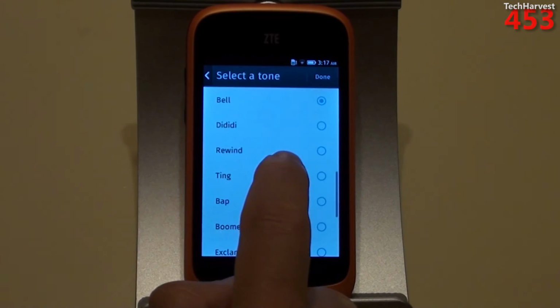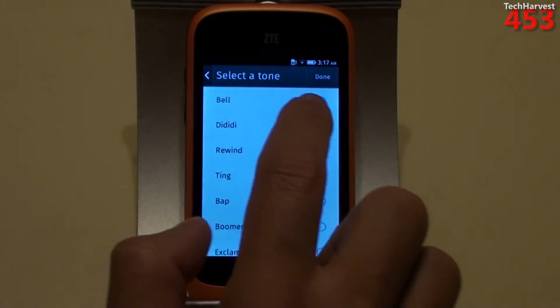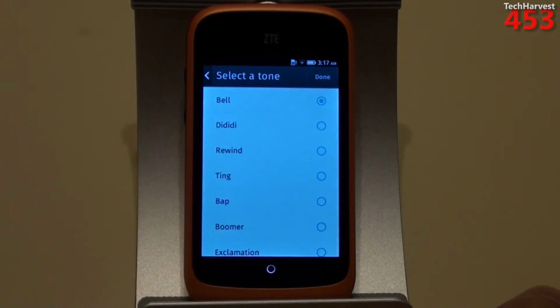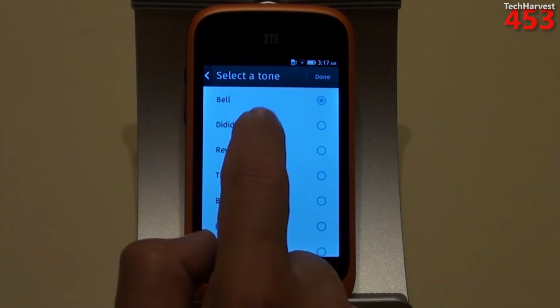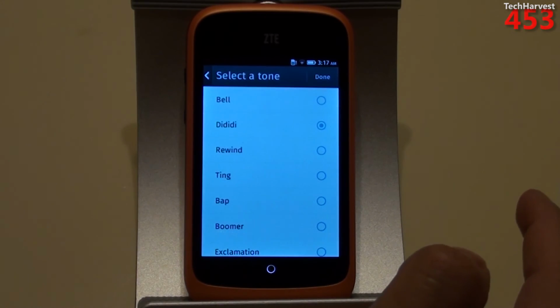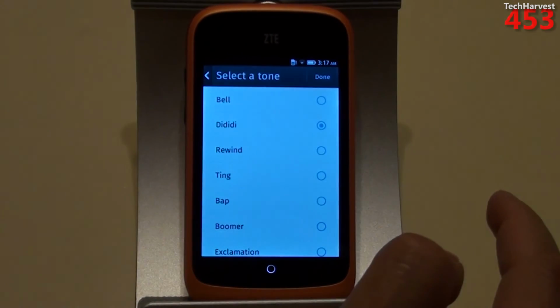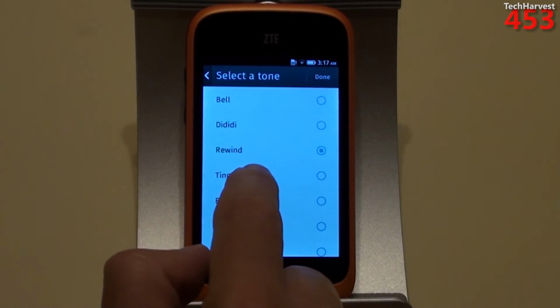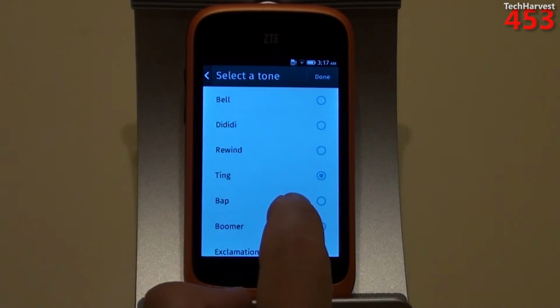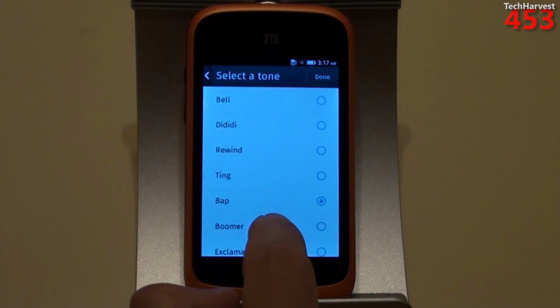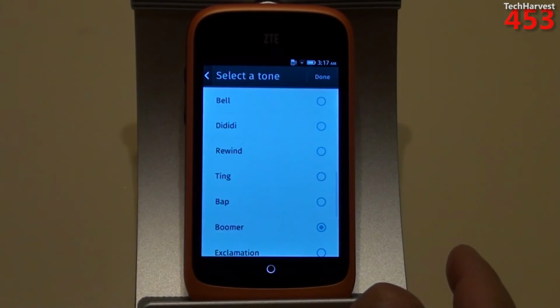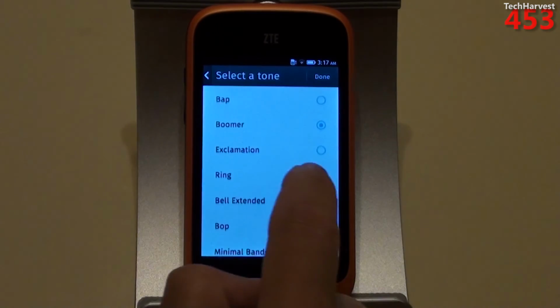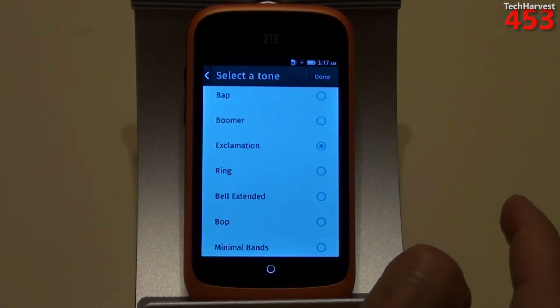So let's get into the alarm tones. The first one is bell. Then we have diddity. Then we have rewind. Then we have ting. Then we have bap. Then we have boomer. Then we have exclamation.